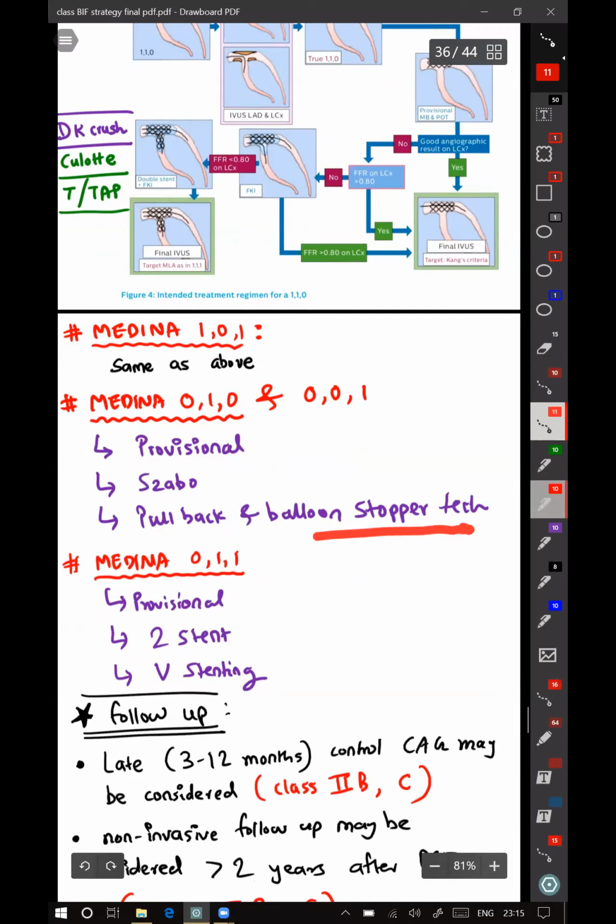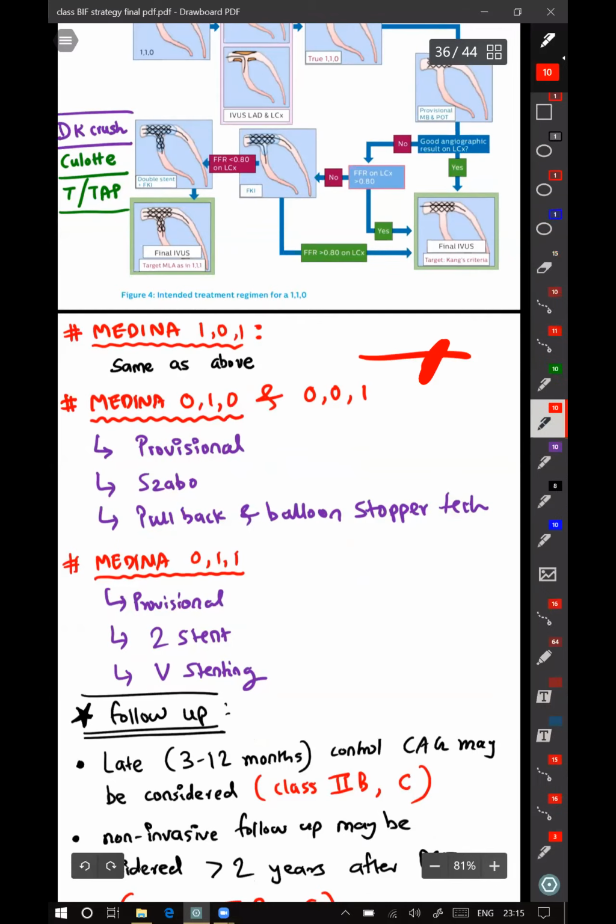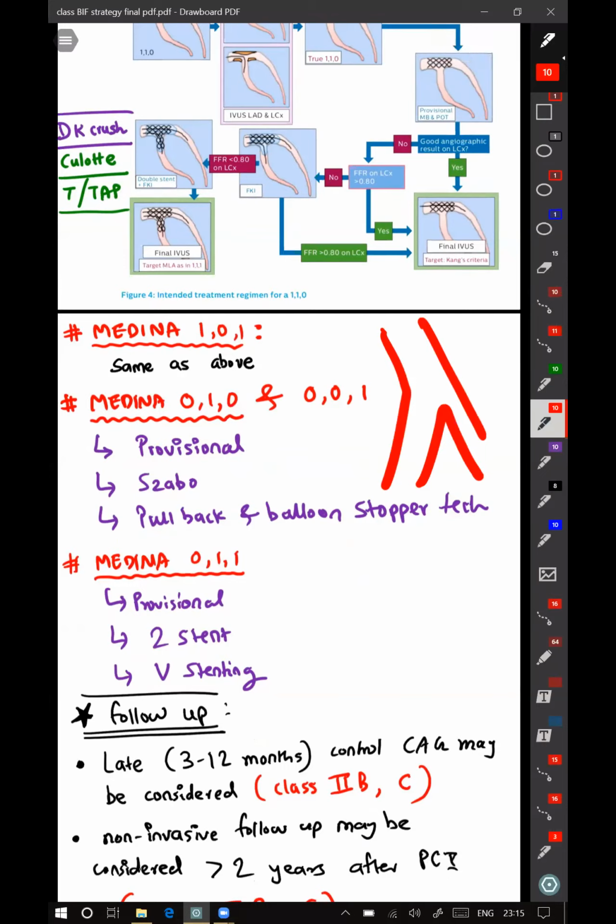What you do in pullback and balloon stopper is you will wire both the branches. You will put a balloon across a main vessel and inflate it here after you have positioned the stent. Once you have positioned the stent here, because you have inflated the balloon in the main vessel, that will occlude the main vessel completely.